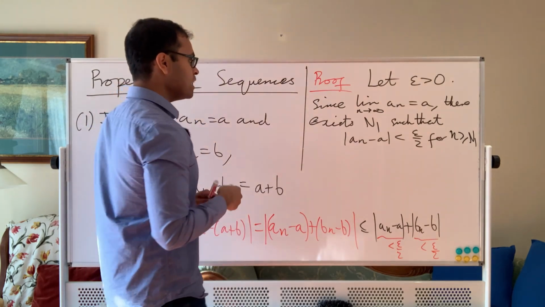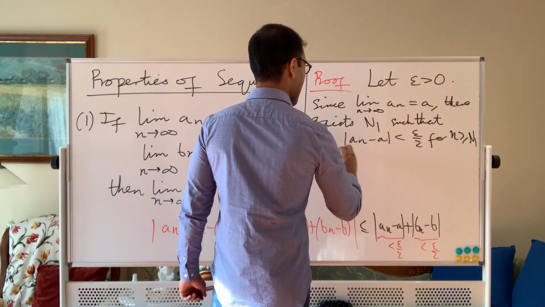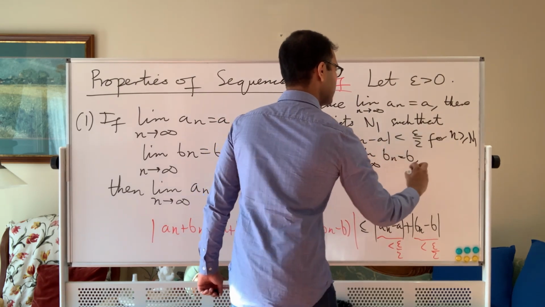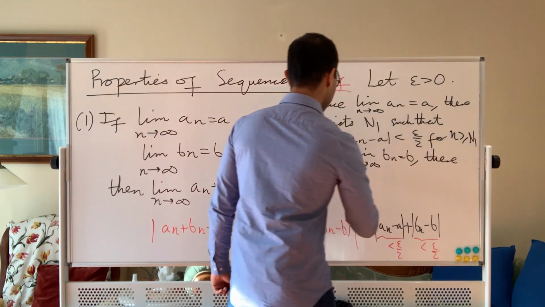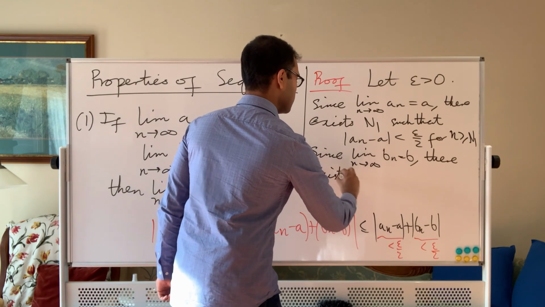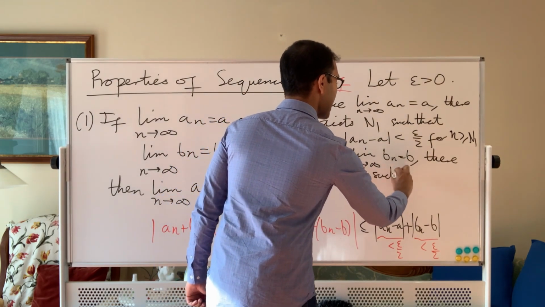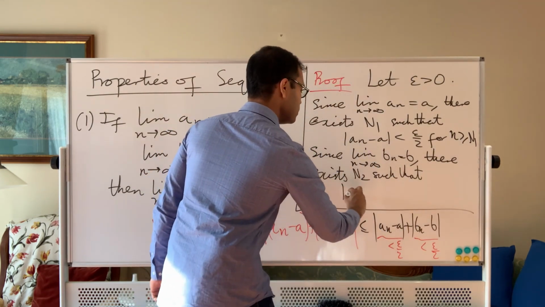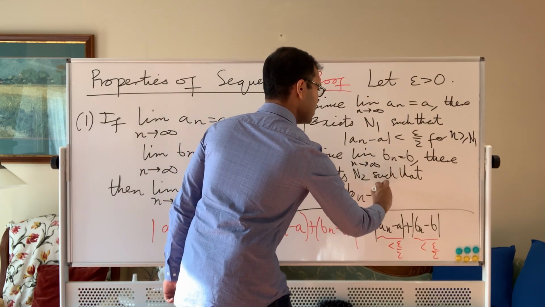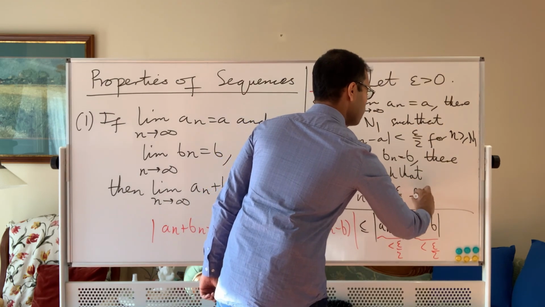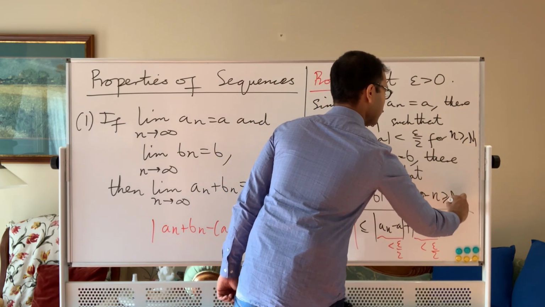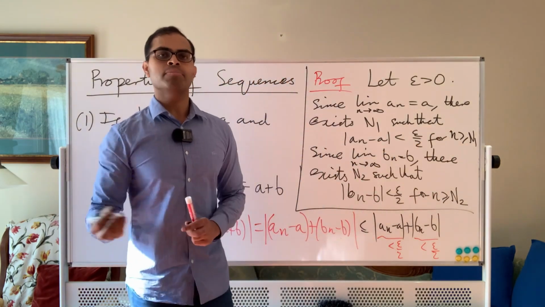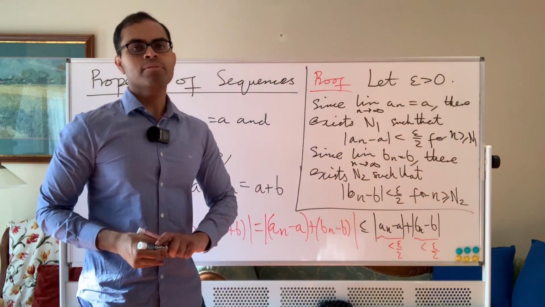And then we know similarly, since the limit as n goes to infinity of bn is equal to b, there exists n2. So this is a very rigorous way of constructing the proof. There exists n2 such that the absolute value of bn minus b is less than epsilon by 2 for n at least n2. Okay? Now here it doesn't matter whether you say at least or greater than. Some people say greater than, some people say at least in definitions. It's the same thing because you can just add 1 to it.